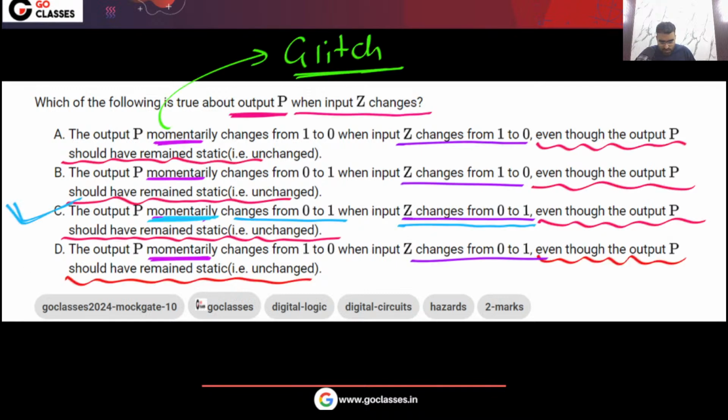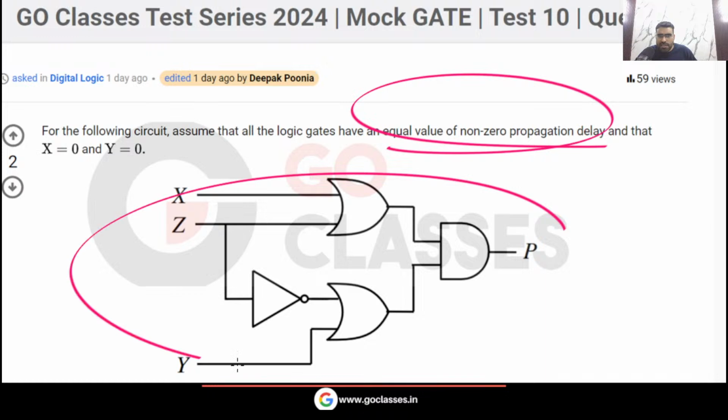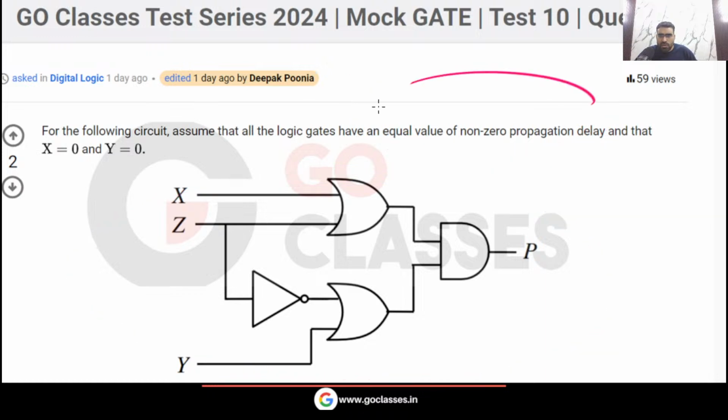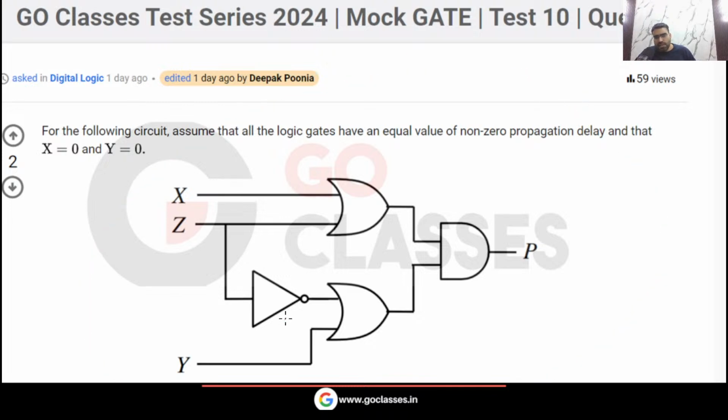Yes or no? So this is a beautiful question. This question I have taken from Cambridge University. Very simple question, not complicated. This type of questions have already come in the GATE exam: circuit plus propagation delay given to you. So this is a very simple question from the Cambridge University. Okay, let's move on now.